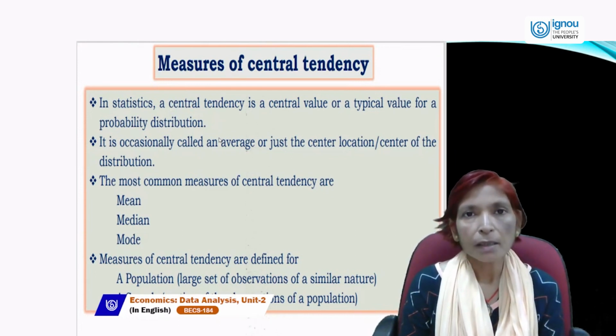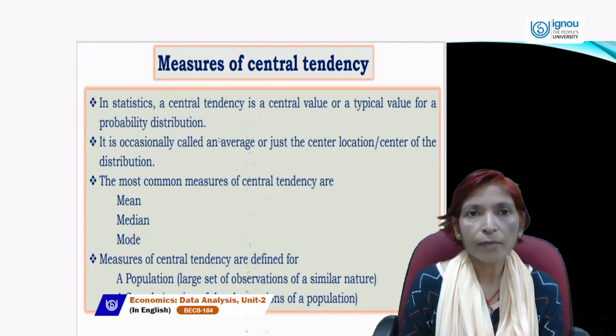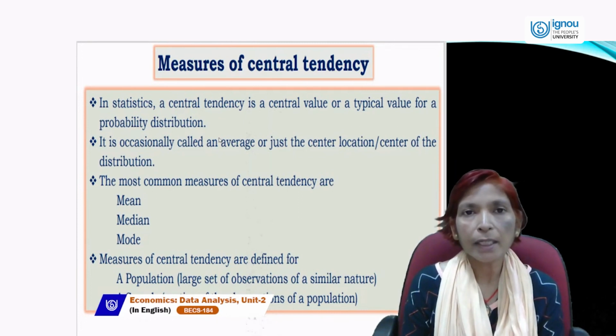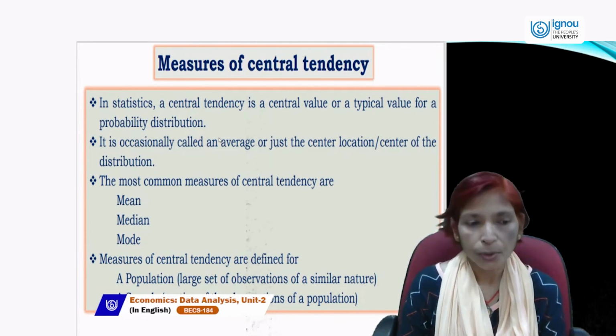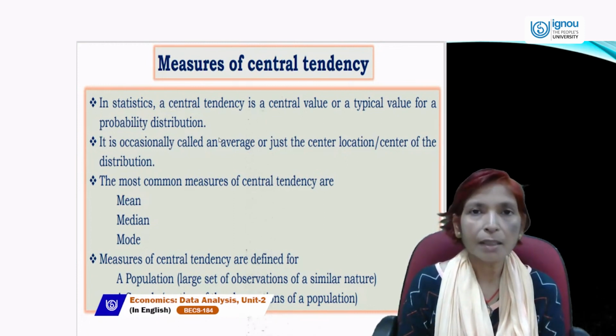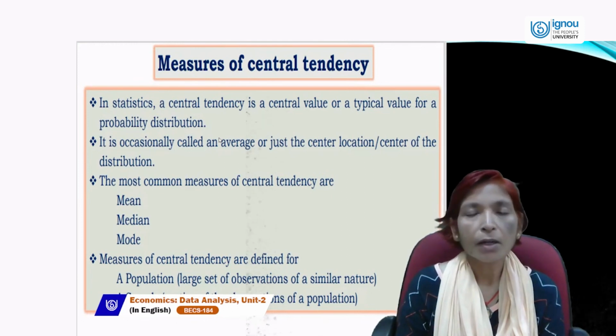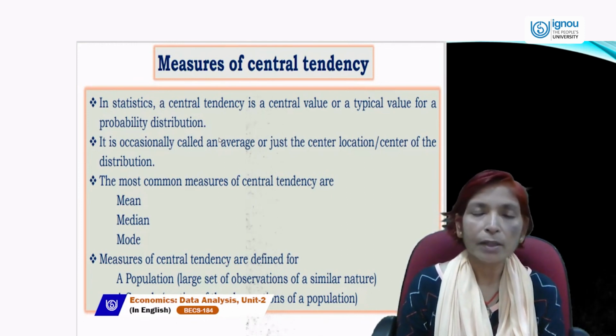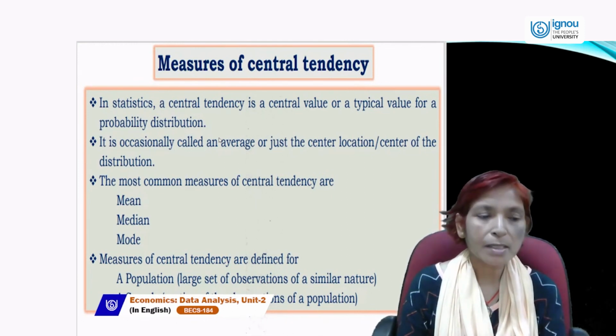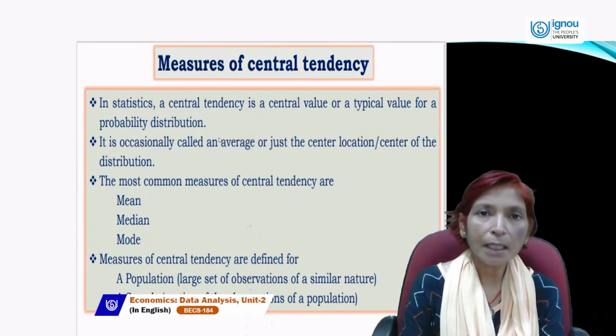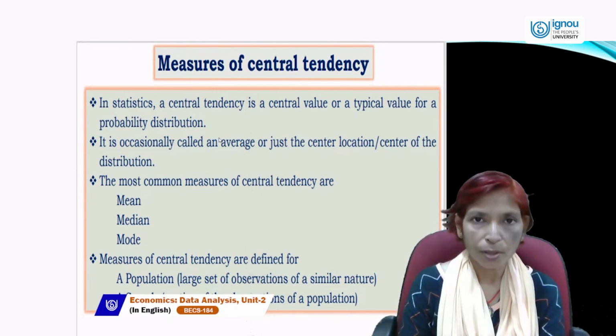Mode means the data with the largest frequency, the data which comes repeatedly, is called mode. So these three are the main measures of central tendency: one is mean, other is median, and third is mode.